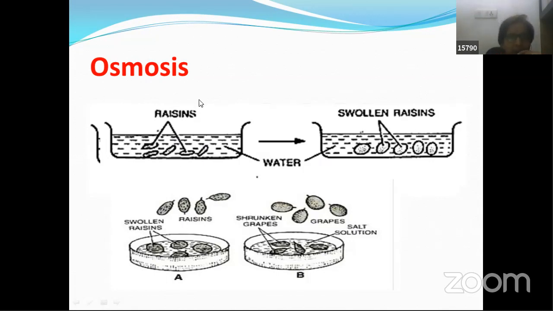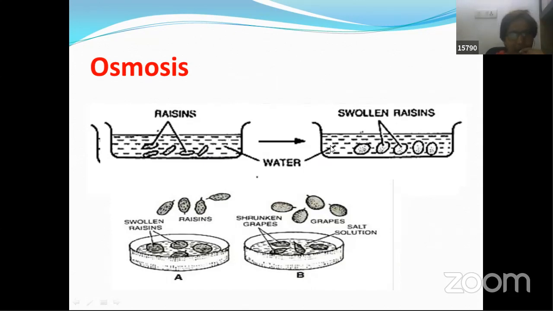So here we are having raisins. I think you know the meaning of the word raisins, which we commonly call dry fruit kishmish. Suppose you take kishmish and put it in water. Here we have two different concentrations of solutions: one within the cell, and this is the outside environment, which is water.